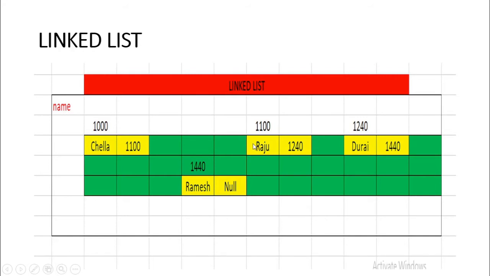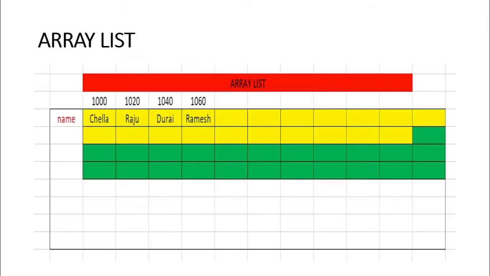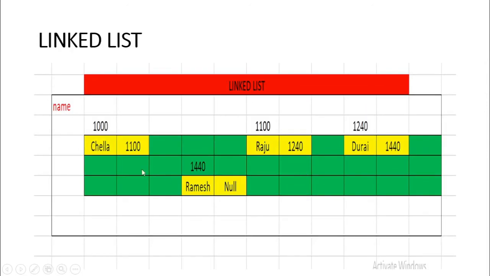But one advantage is the memory will be used efficiently using LinkedList. But in ArrayList we can't use the memory very efficiently. If you see here, this much memory is wasted in the ArrayList, but in LinkedList the memory is used very efficiently. Whenever new data comes, it will be stored wherever the memory is available. So this is an advantage of LinkedList.